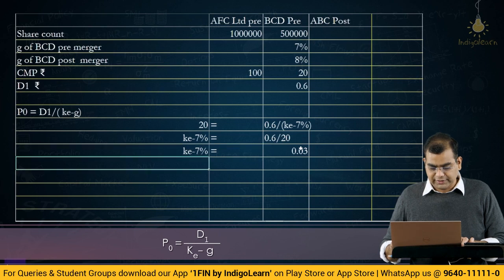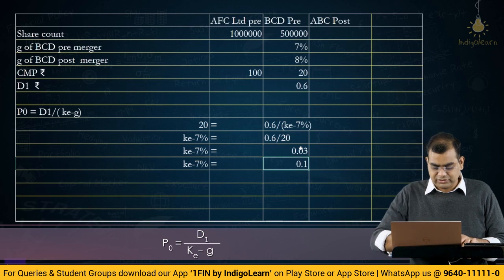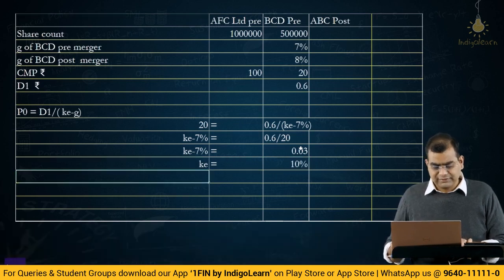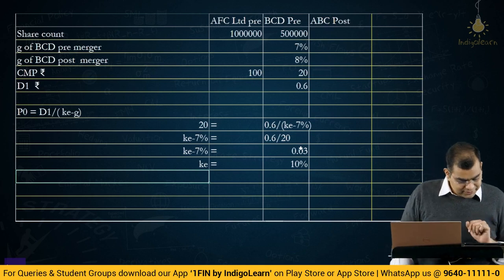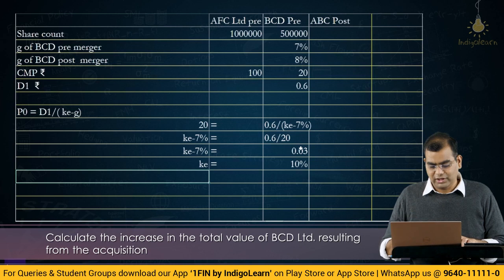It is 0.03. KE is equal to 0.03 plus 0.07, which makes 0.1, so KE is 10%. We have got the cost of equity. Now, what is the specific question? Calculate the increase in total value of BCD Limited resulting from the acquisition. Now, you have got KE as 10%.